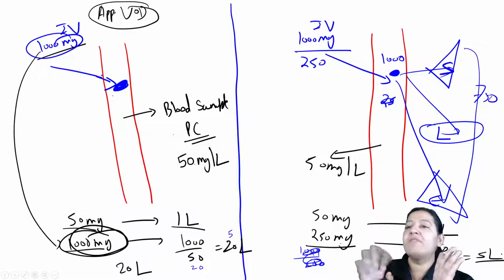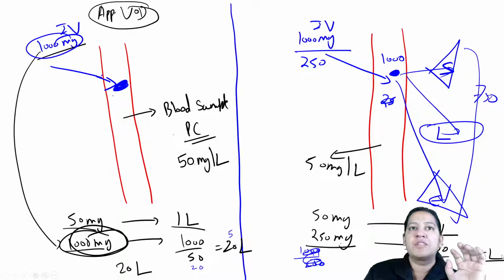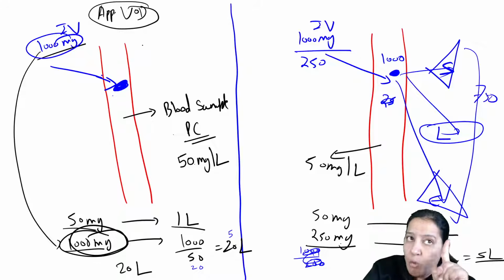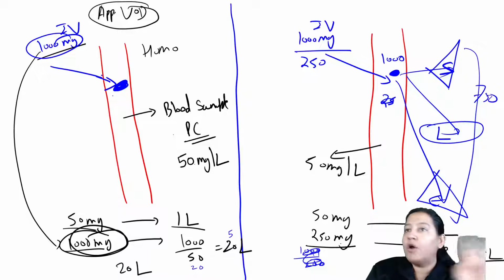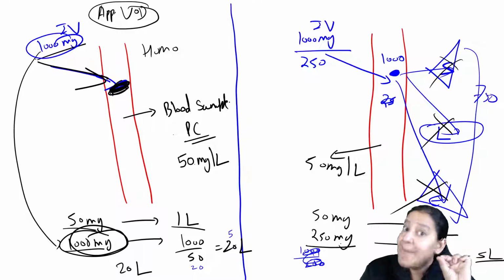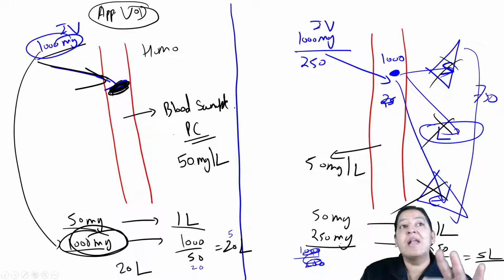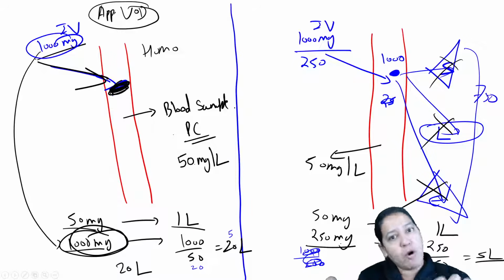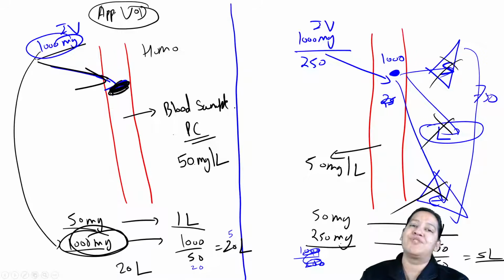So what is apparent volume of distribution? In apparent volume of distribution, I am assuming the human body as one homogeneous compartment. I am not assuming any organs. I am assuming whatever drug I am giving is remaining in the blood only. It is going nowhere. I am assuming that. It is not reality. Then in that scenario, whatever blood volume is coming, that is my apparent volume of distribution. Give me a thumbs up.